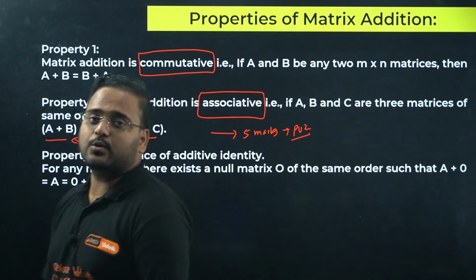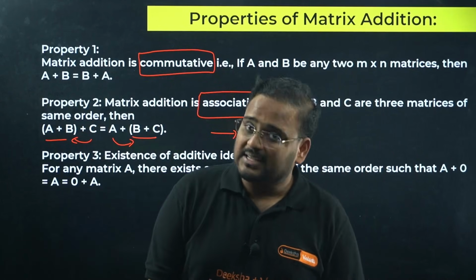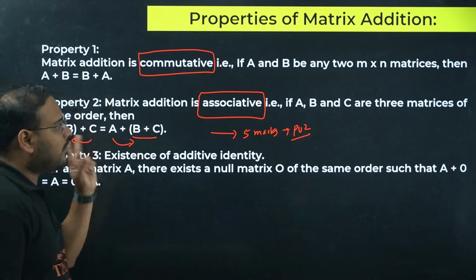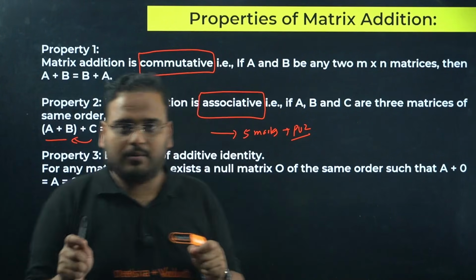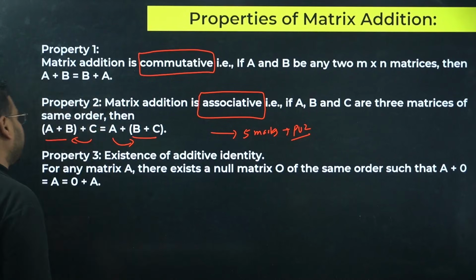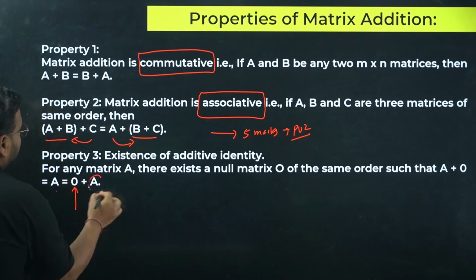Yes, look at the PYQs. They have given matrix addition as a 5 marker, have they not? Yes, they have. So important. They asked, 2 of them are favorite questions for them. One is the associative law, the other is the distributive law. Third one, existence of additive identity, means what can you add to matrix A to get back A itself.